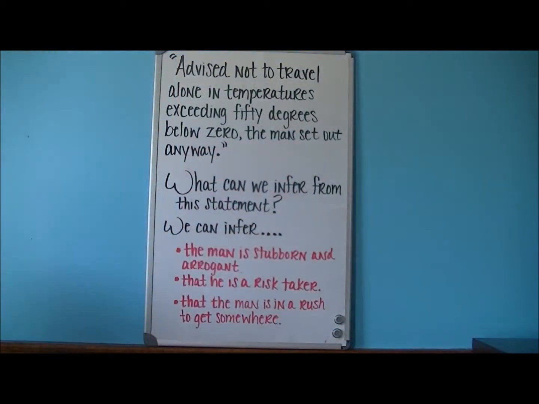This example says, "Advised not to travel alone in temperatures exceeding 50 degrees below zero, the man set out anyway." So what can we infer from this statement? Well, we can infer that the man is stubborn and arrogant. We can infer that he's a risk taker. Or we can infer that the man is in a rush to get somewhere. The reason these are inferences is because it's what we are guessing is happening because of what is going on in this text. It's our conclusion of why he is doing what he is doing. Let's look at another example.